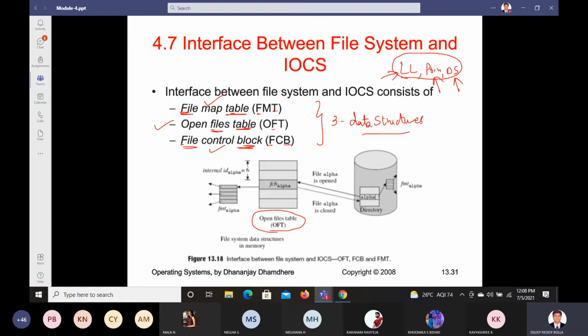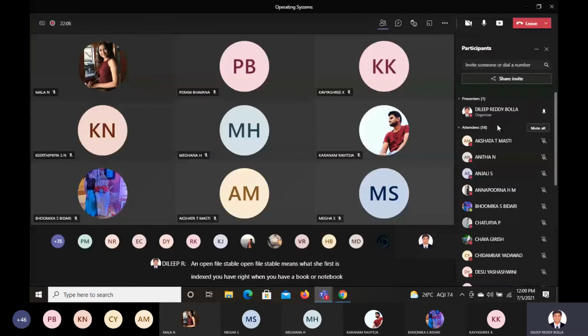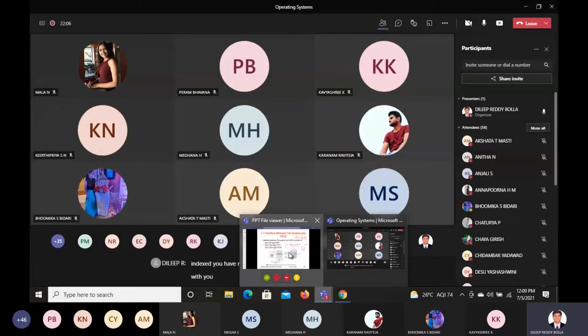Let us try to make it much more precise and easy to remember. How do we do it? File map table, which means we need to map clearly and say that file 1, file 2, file 1 at what location, file 2 at what location. This can be a simple example of a file map table. And open files table. Open files table means what? See, first is the index sheet you have, right? When you have a book or notebook with you, or when you have a record with you, you'll have the index sheet with you first.